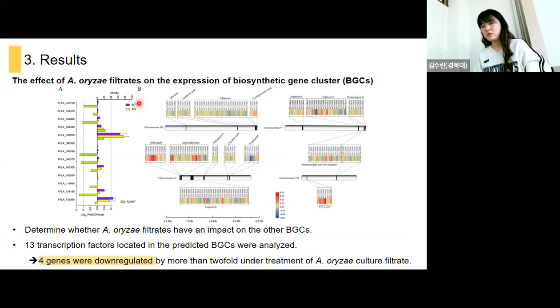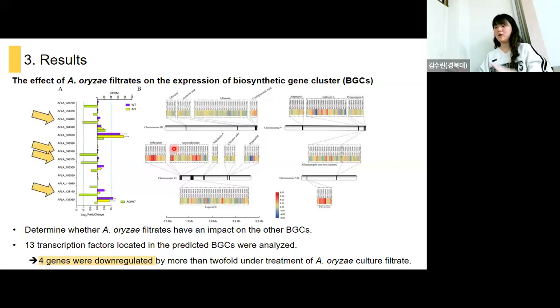Then they wanted to know the effect of Aspergillus uridine filtrates on the expression of biosynthetic gene clusters, because previous results showed that uridine filtrate supplementation will regulate the metabolism in flavus. So they checked the BGCs in flavus, and they recognized that 13 transcription factors located in the predicted BGCs were analyzed, and among them 4 genes were downregulated when uridine filtrate was supplemented.